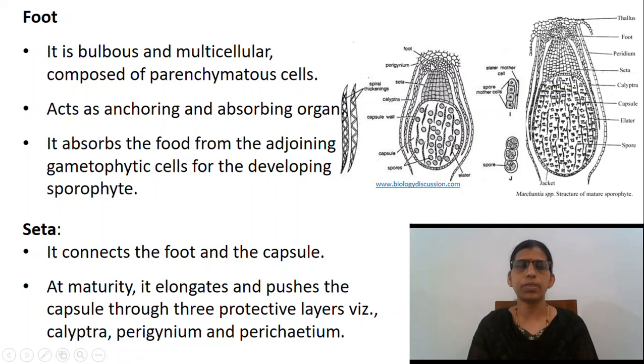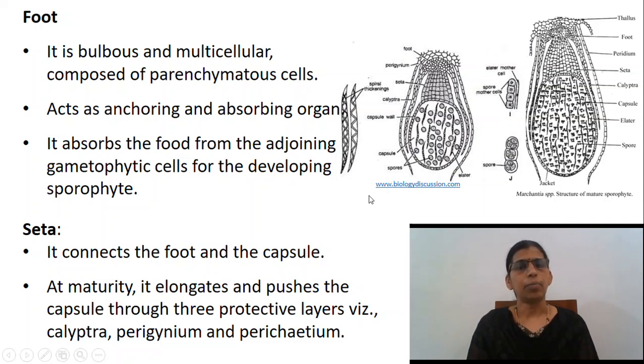It absorbs the food from the adjoining gametophytic cells for the developing sporophyte. Now if we look into the seta, it connects the foot and capsule. At maturity, due to many transverse divisions, it elongates and pushes the capsule through three protective layers, that is calyptra, perigynium and perichaetium.